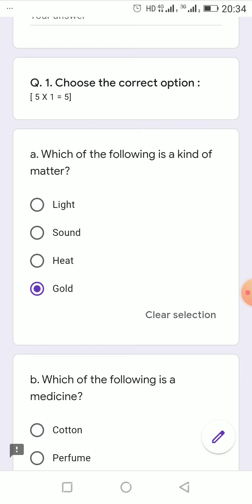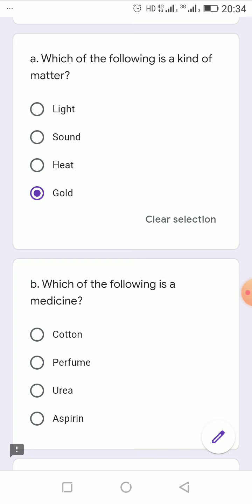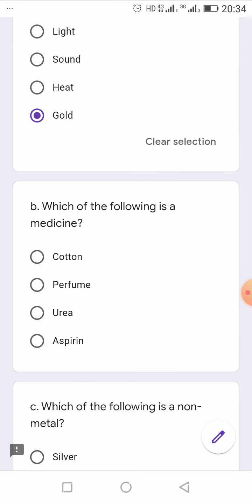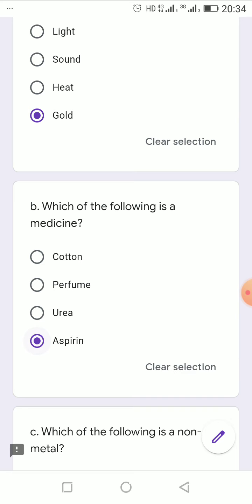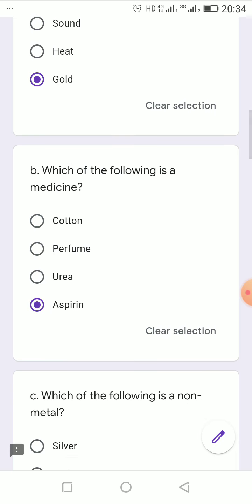Next, question number B, which of the following is a medicine? Cotton, perfume, urea, these three are not. So the answer will be aspirin. Aspirin is the medicine which can act as a pain reliever, or during fever also we can take that. So aspirin is the medicine.